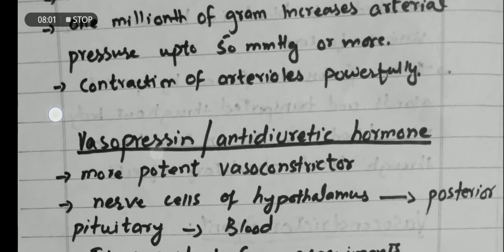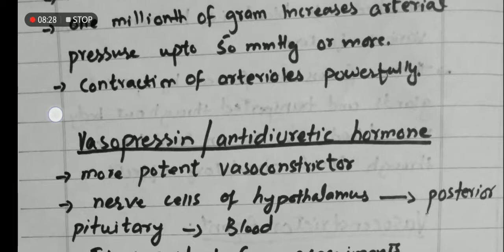Next is the vasopressin. Another name of the vasopressin is the antidiuretic hormone. It is a more potent vasoconstrictor. Potent means strong vasoconstrictor as compared to angiotensin 2. Now, what is the origin of this hormone? It is actually produced in the hypothalamus of your brain, or you can say hypothalamus of the animals.